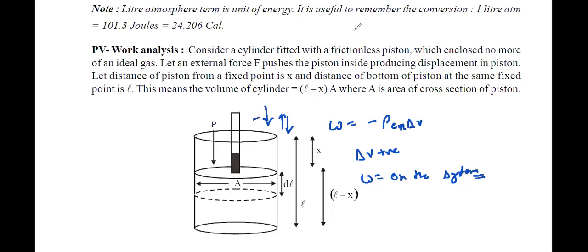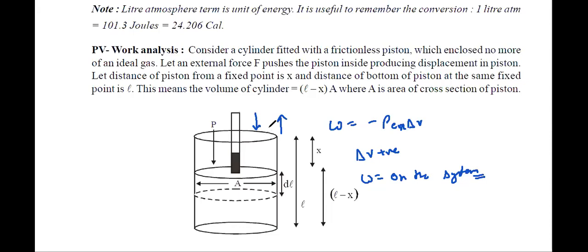I'll repeat again. See, P external, delta V positive means delta V will be in this direction. Yes or no? Just think about maths first of all. But we have a negative sign. What is the meaning of the negative sign? That the displacement will be opposite.